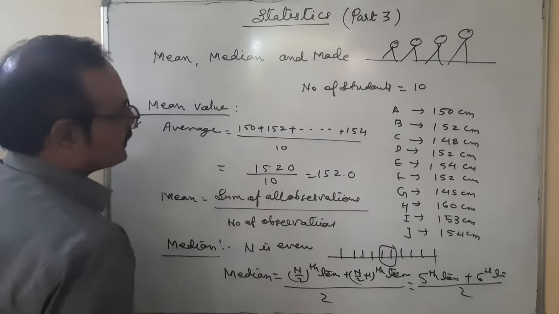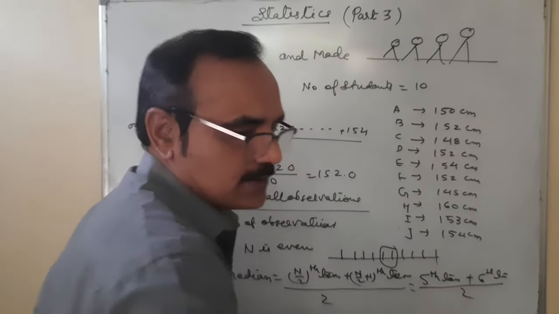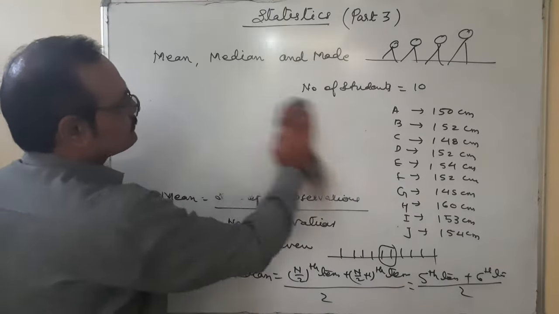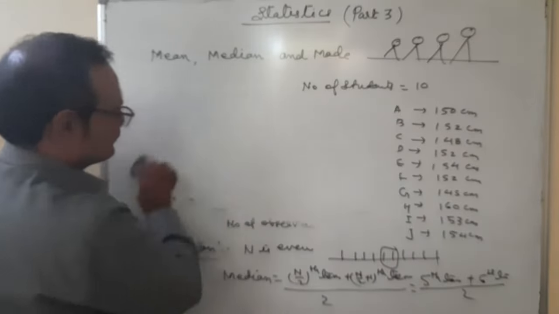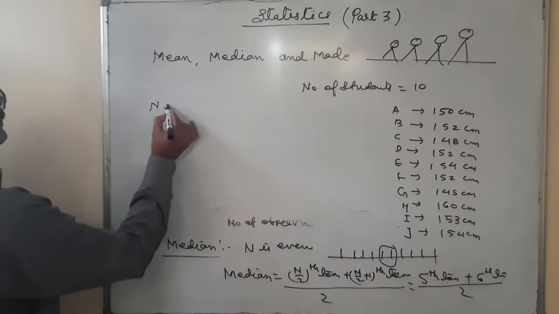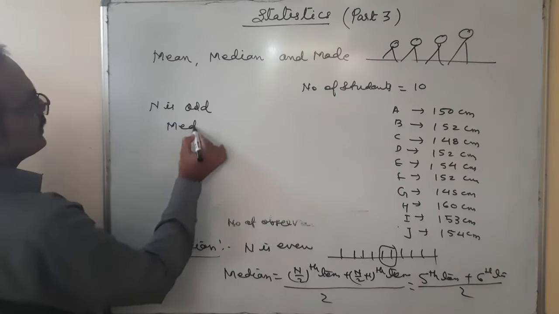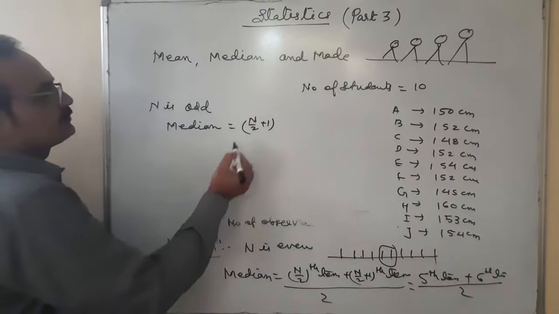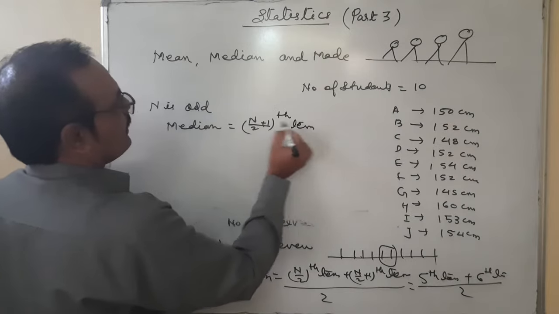So this is in case n is even, but what happens if n is odd? If n is odd, then median is equal to the n plus 1 upon 2th term.